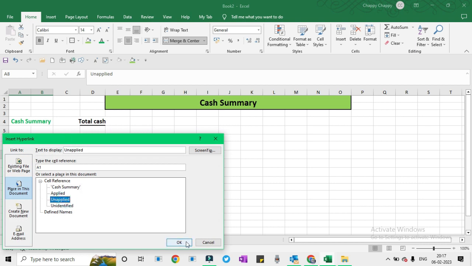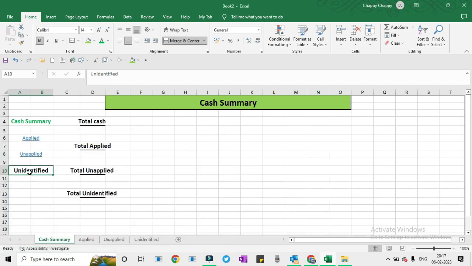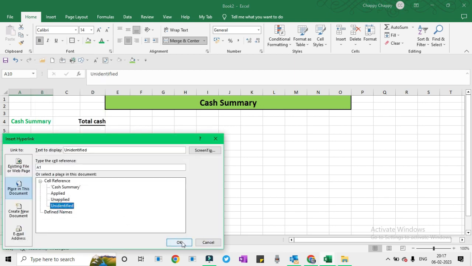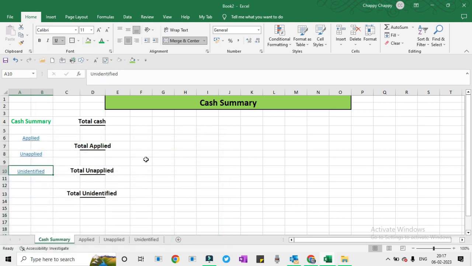Alright, so this is our total cash. This is in rupees. We will format it, then bold. Alright, Total Applied, again sum of applied.